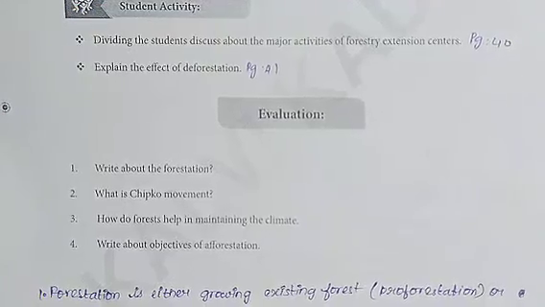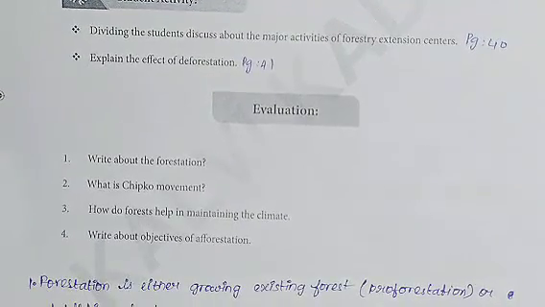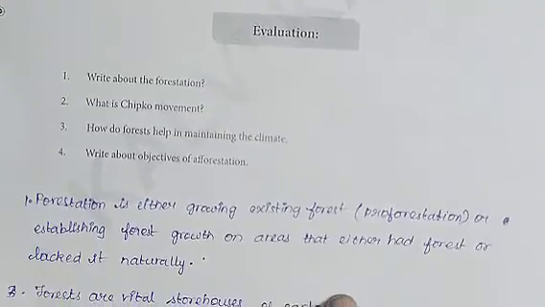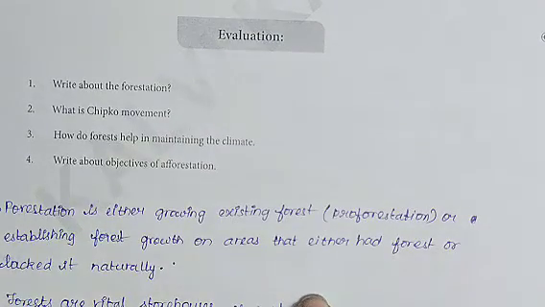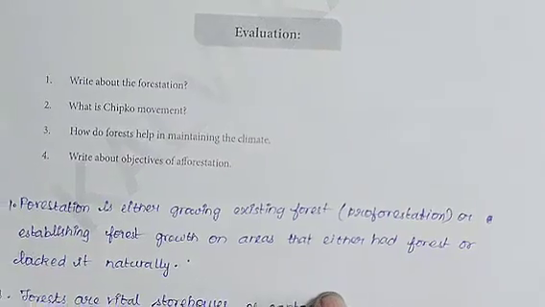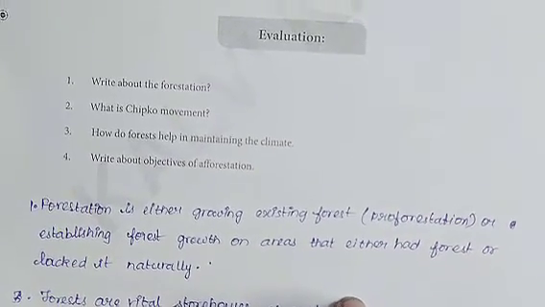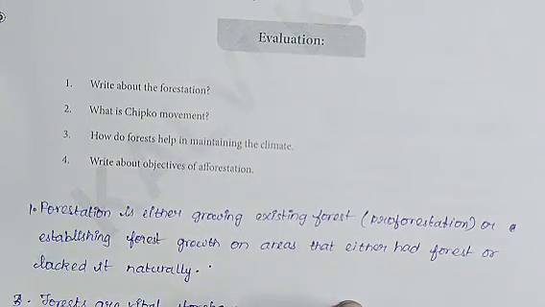Next, moving on to evaluation part, write about the forestation. The answer is here. Forestation is either growing existing forest, pro-forestation, or establishing forest growth on areas that either had forest or lacked it naturally.